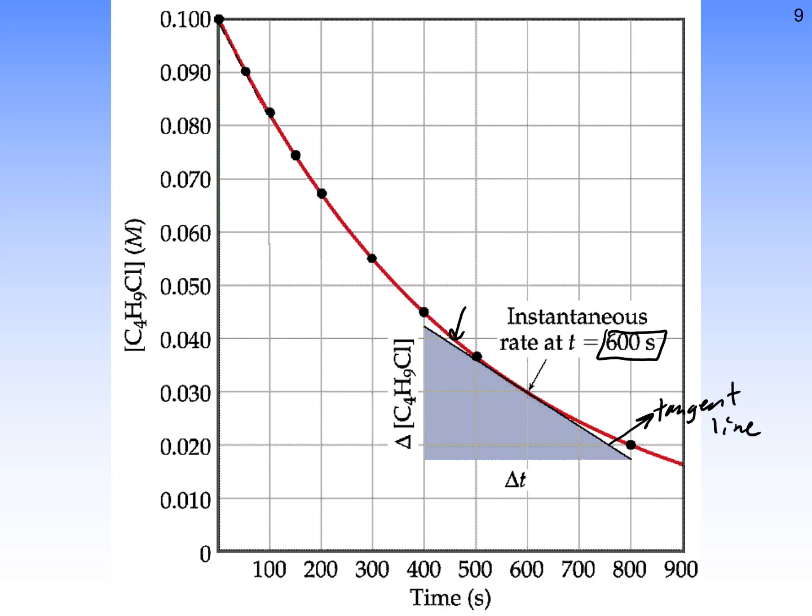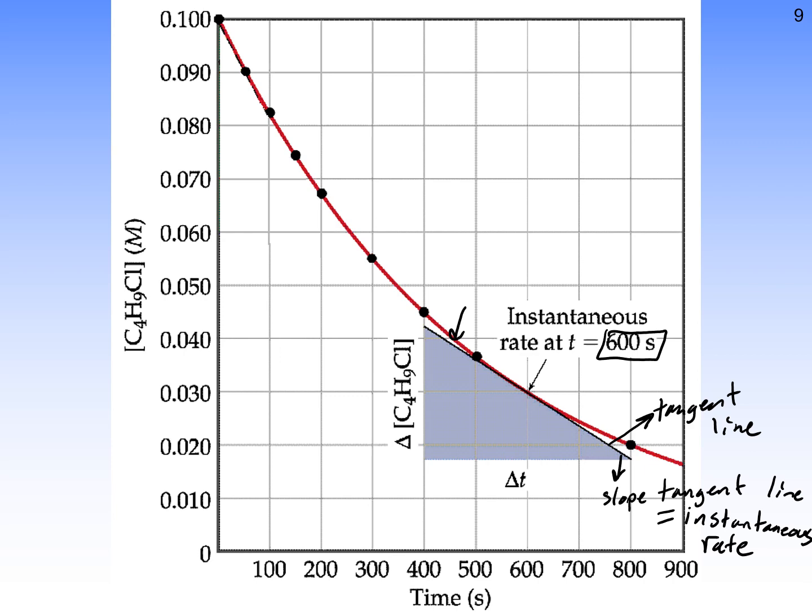We would evaluate the tangent line to determine its slope. We want the slope of the tangent line. That is going to equal our instantaneous rate.